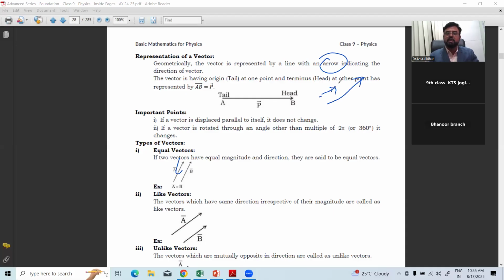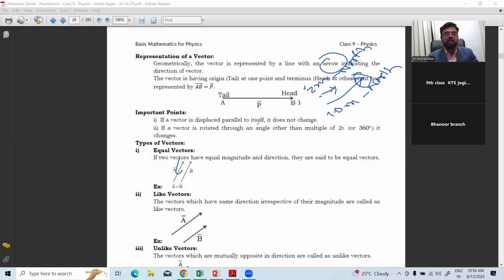Suppose the direction is 2 meters towards north. This is 10 meters towards north. So the magnitude number is more for this compared to that, but the directions are mentioned. This is represented by a head and a tail. The arrow head indicates the direction, and the tail indicates the magnitude.